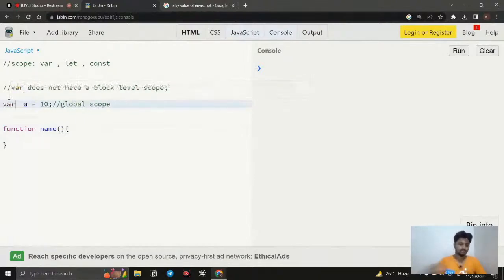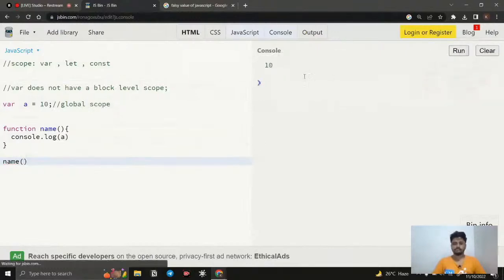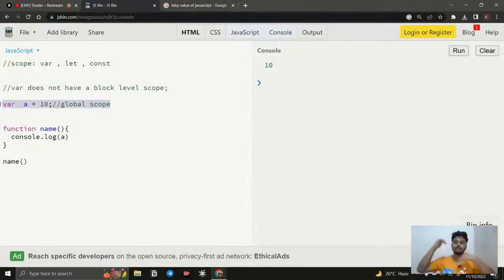I use the var keyword to do this. This is considered as the global scope. It will be accessible globally, inside the function, outside the function, wherever you want to access it. So for example, I simply say console.log a here, and I call name, and I'm going to run it. You can see we can access the variable a outside the function. The reason is that this is a global scope. Once I declare it in the document outside the function, it is considered a global scope, so we can access it inside the function and outside the function also.